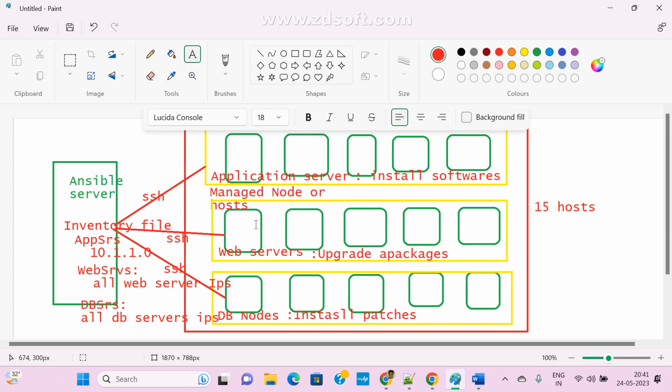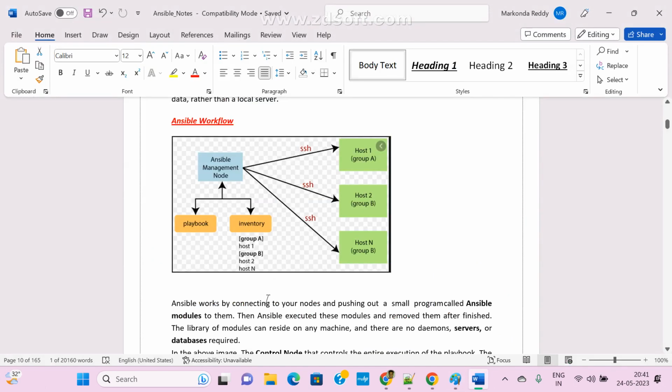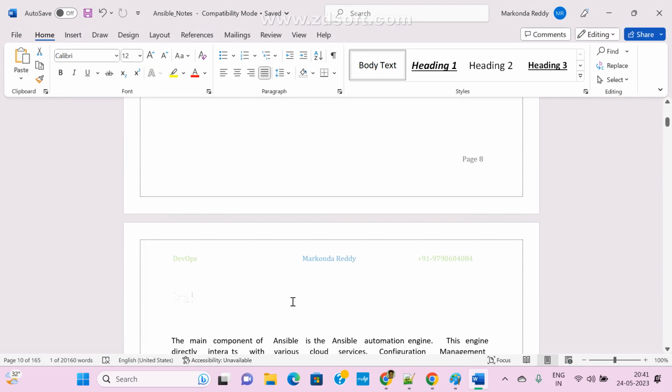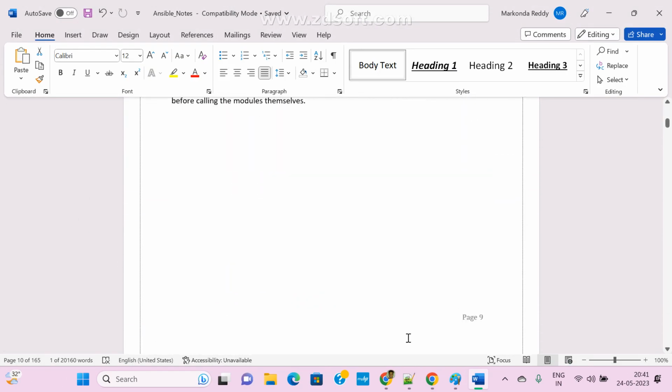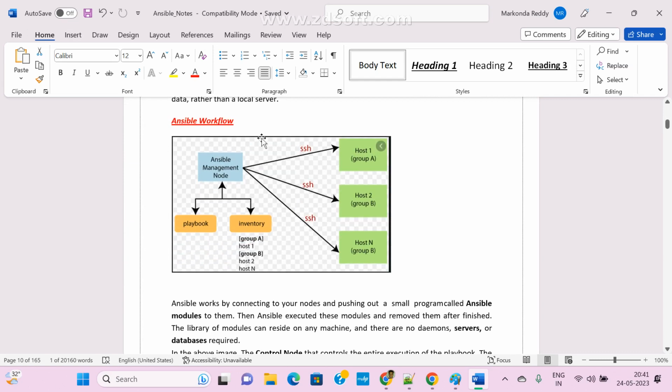And also it is following the push mechanism. Ansible, which mechanism is it following? Push mechanism. Just now we saw it somewhere. So Ansible follows the push mechanism also. Now this is the main file. This is simply the workflow. How it is working means based on this only Ansible works. Now I hope you got it, right?